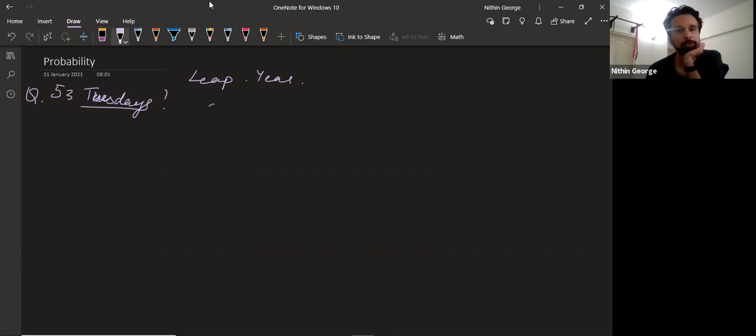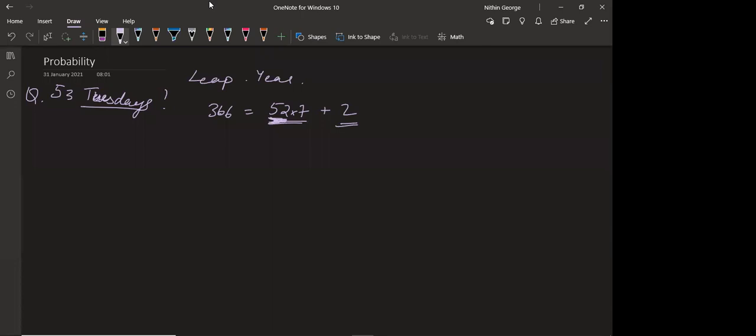What is the probability? There are 366 days in a leap year. So that's 52 into 7 plus 2. 52 into 7 will be 364, and 364 plus 2 is 366. So this means there are 52 of each day present for sure. The extra 2 days can be Monday, Tuesday, Wednesday, Thursday, like that.